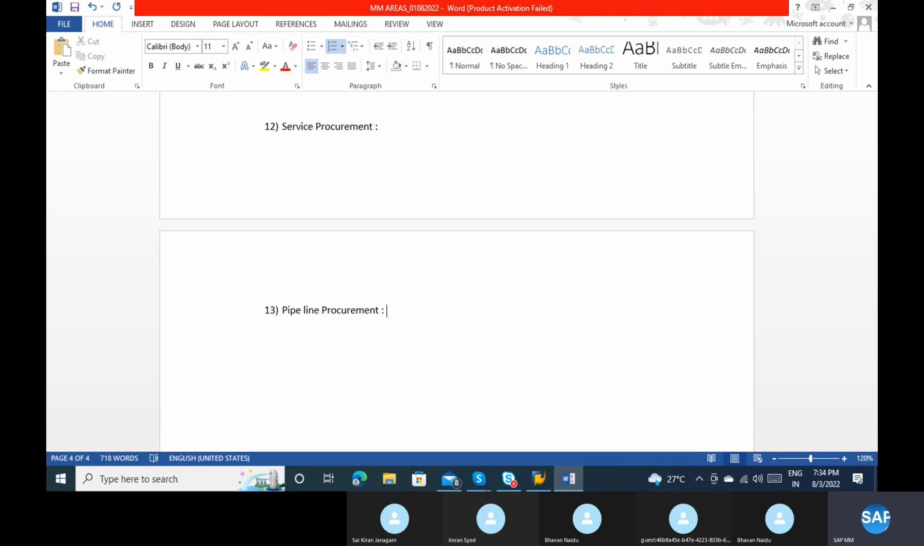Maybe today I consumed 2 liters of oil. Okay, 50 liters of oil I consumed, then I can pay only for the 50 liters today. Tomorrow I will consume 100 liters, then I'll pay for the 100 liters. So the concept here is the pipeline. These are products which are not transported; they are already linked from the vendor location to our location.